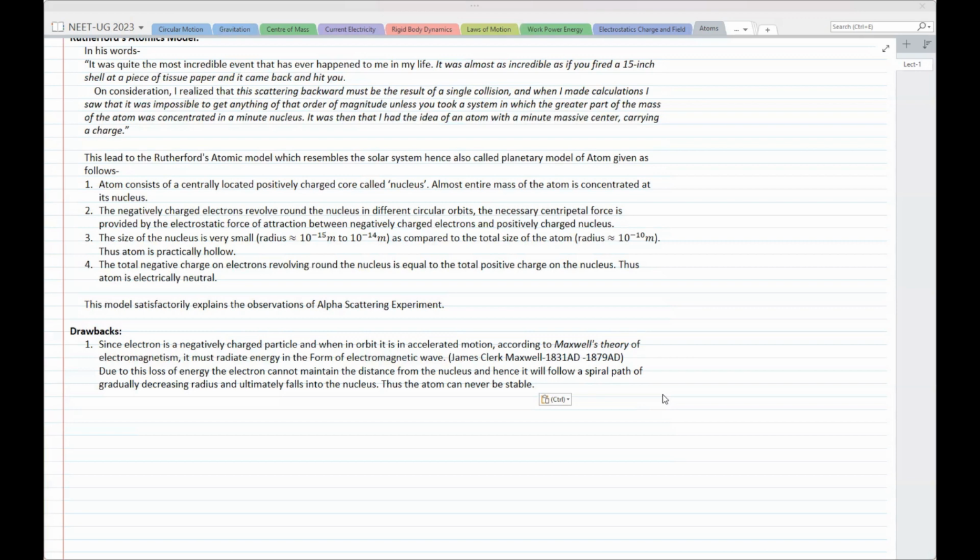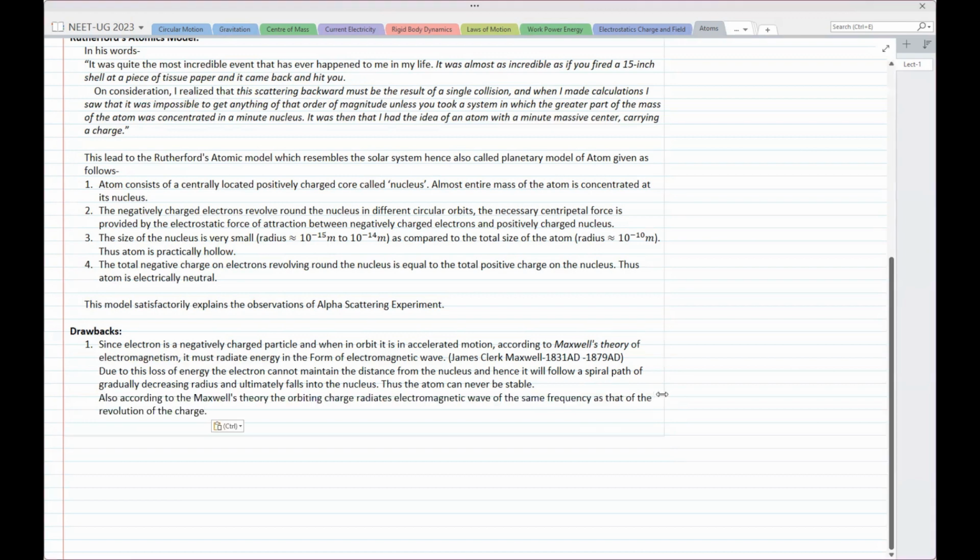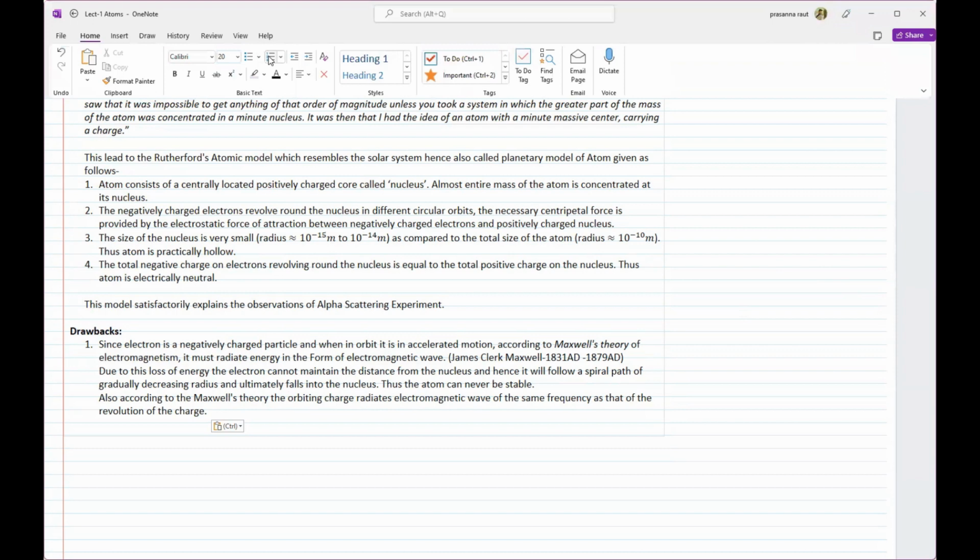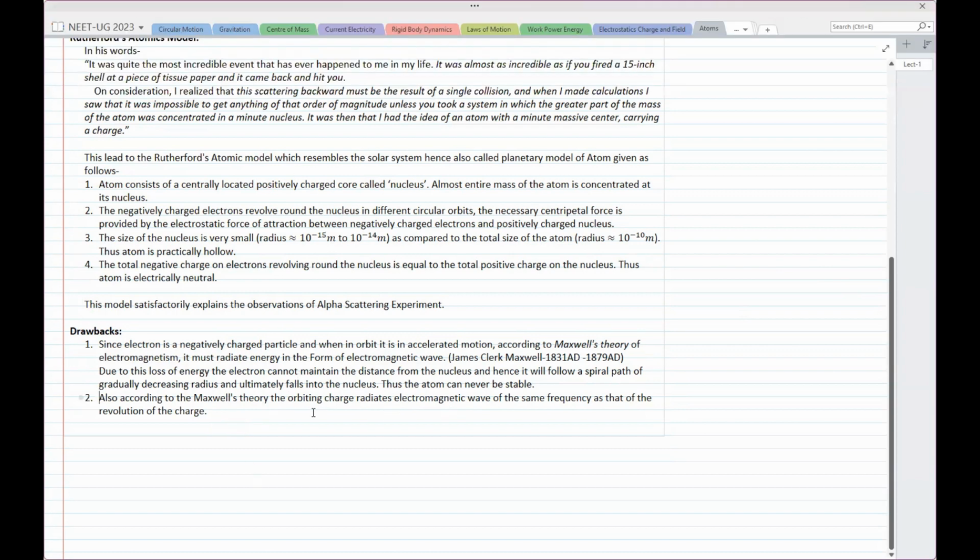Moreover, there is one more point in that Maxwell's theory. Also, according to Maxwell's theory, the orbiting charge radiates energy or radiates electromagnetic wave having same frequency as that of the revolution of the charge. Means charge is performing 1 revolution per minute or per second, then the electromagnetic wave you are getting must have the same frequency as that of the charge revolving.